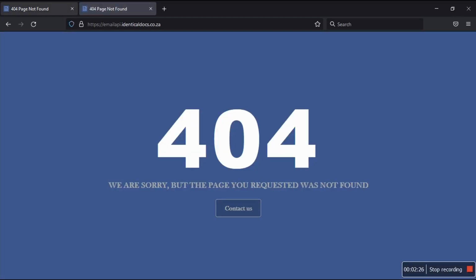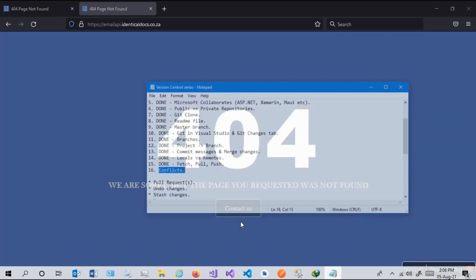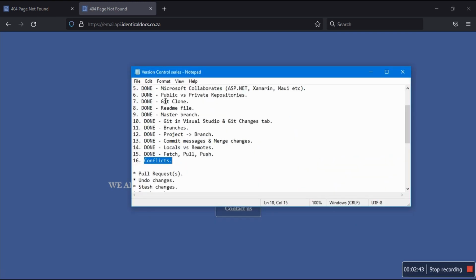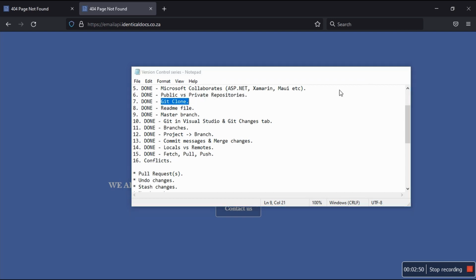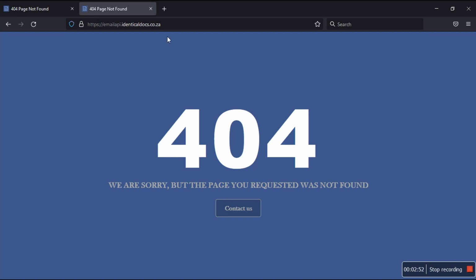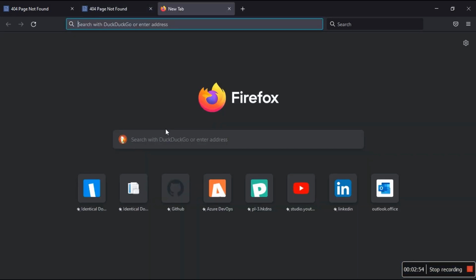So this is an ASP.NET Core Web API project. Also, this guy is an ASP.NET Core Web API project. By the way, this email API project, we did create it between here, I believe, yeah, Git clone. I think so. So please watch the intent of this project. Now, with that being said, we will launch GitHub just now.